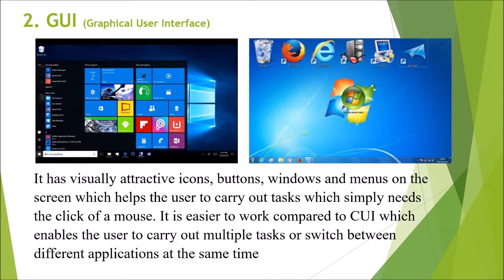It is easier to work with compared to the command line operating system, and enables the user to carry out multiple tasks or switch between different applications at the same time. Examples are Microsoft Windows, Macintosh OS, etc.